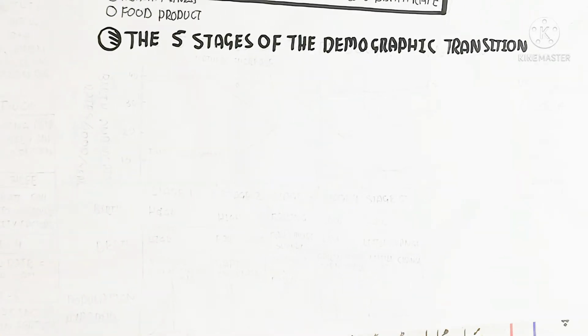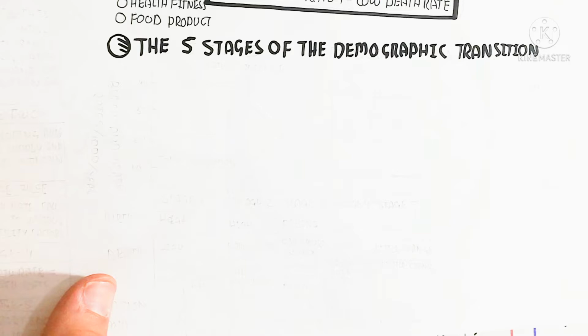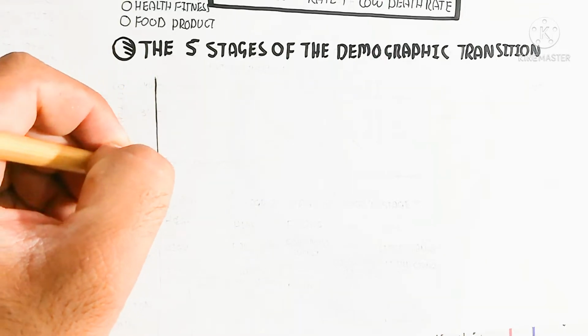We will analytically understand the birth and death rates with this graph.